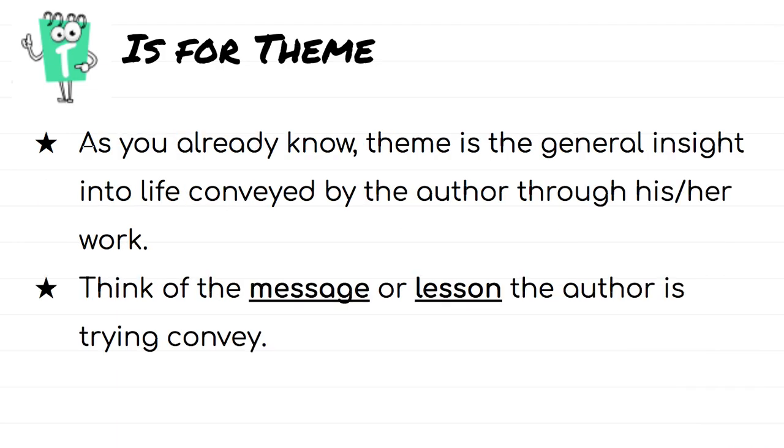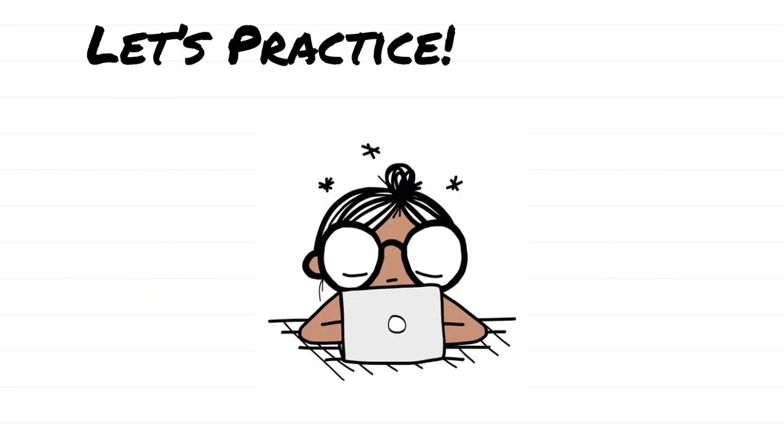And then we have the last T for theme. Now we've been talking a lot about theme throughout the year, so we know what theme is, right? So we want to think of what is the message, what is the lesson that the author or the poet is trying to convey with this poem, okay? So we're going to practice. Miss Cunha is going to read to you a poem, okay? And you're going to follow along on the screen. And then we're going to take a look at TP-CASTT and analyze the poem, okay?